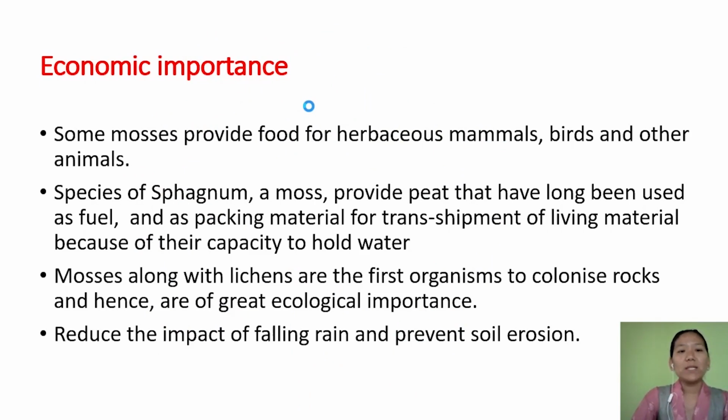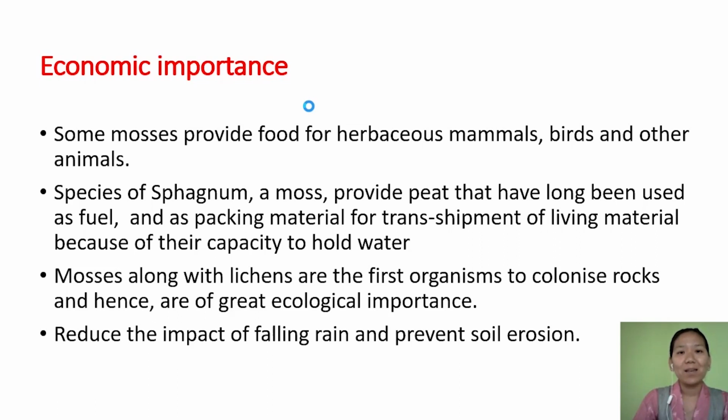Some of the mosses are found to be used as food for various mammals, birds, and animals. Some species, that is sphagnum, provide peat, which is used as a fuel, and it is also used as a packing material because of its ability to hold water. These mosses are also the pioneer species in ecological succession. They were one of the first to colonize a rock. So they have a major role in ecological succession.